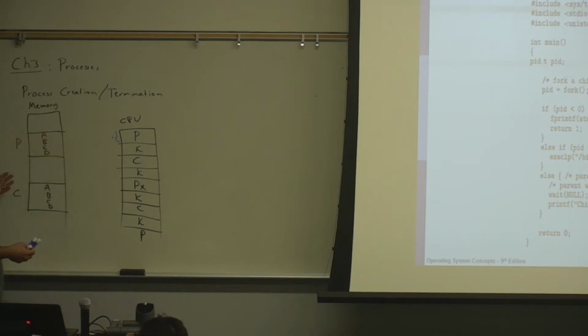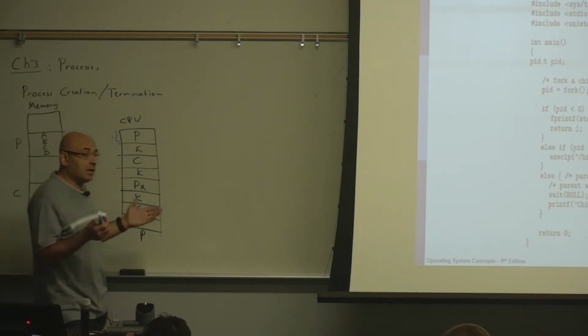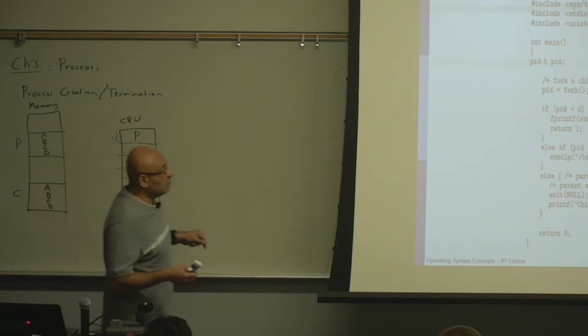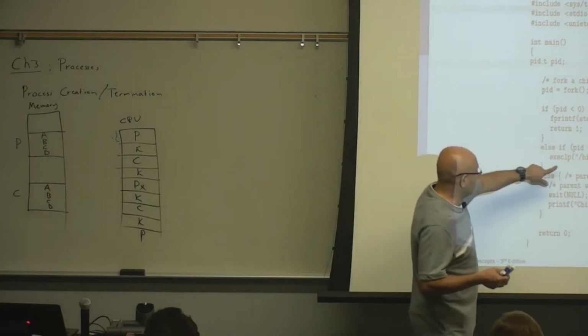Now, what if you want the child to run a different program, which is what we do most of the time? Most of the time, we don't want the child to be running the same code that the parent is running. We want it to just run a different program. So that's where we use the exec system call.